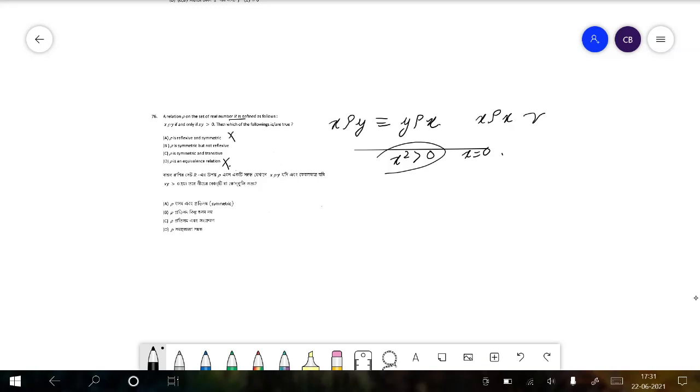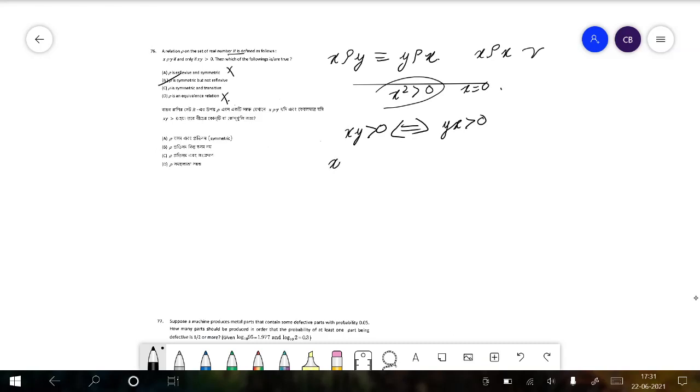In the next part, we have to check if it's symmetric. xy greater than 0 implies and is implied by yx greater than 0, so definitely symmetric. So B and C both still can be true. B is true, so we have to check for transitive.